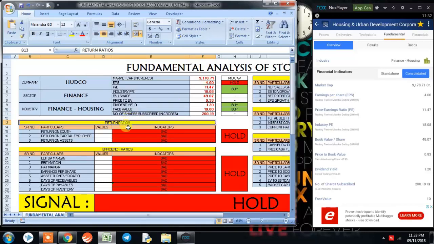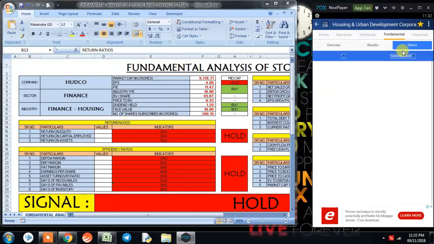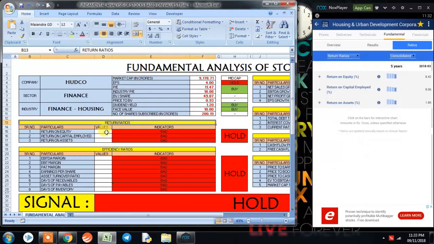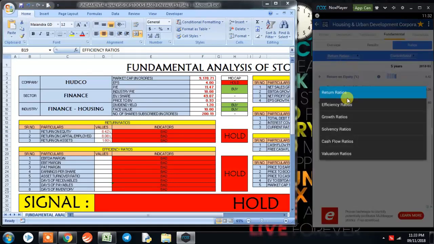And number of shares subscribed is 200.19. Now coming on to return ratio. For that we click on the ratios tab. We could see the return ratio. The first is return on equity, which is 8.42. Return on capital employed is 8.06 and return on asset is 1.8. So here we could see that the return ratio has not given us a signal to buy this stock at this point of time.